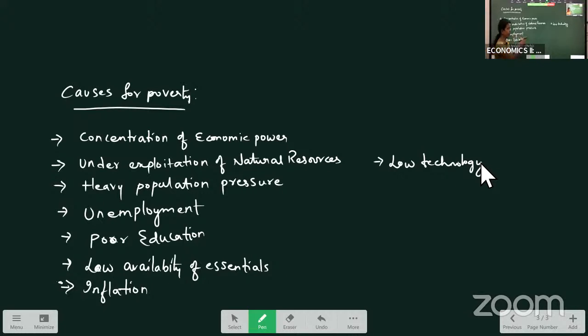When there is low technology, production output will be less. Again, when output is less, supply will be less, but demand is more because of the huge population. When supply is less and demand is more, obviously that causes poverty. Okay, so low technology is one reason over here.